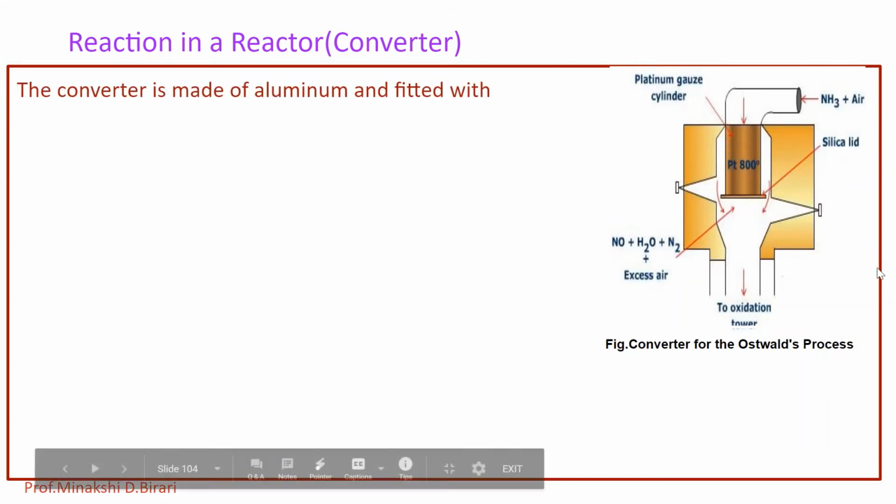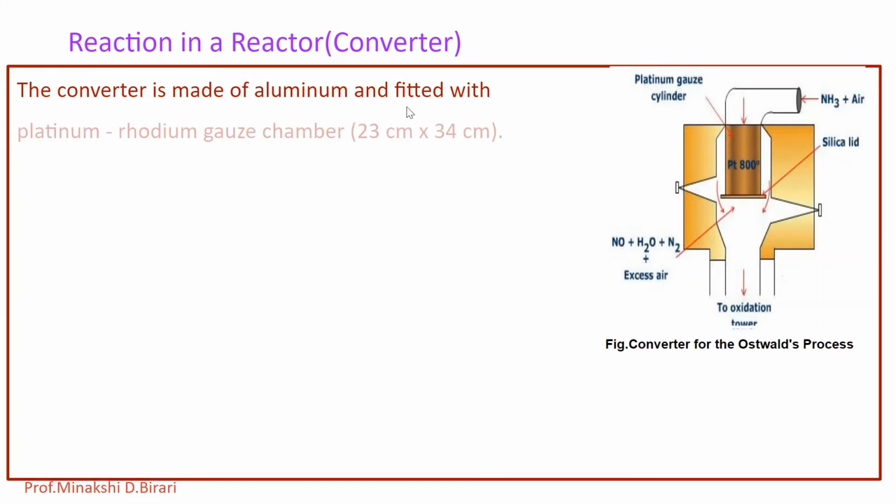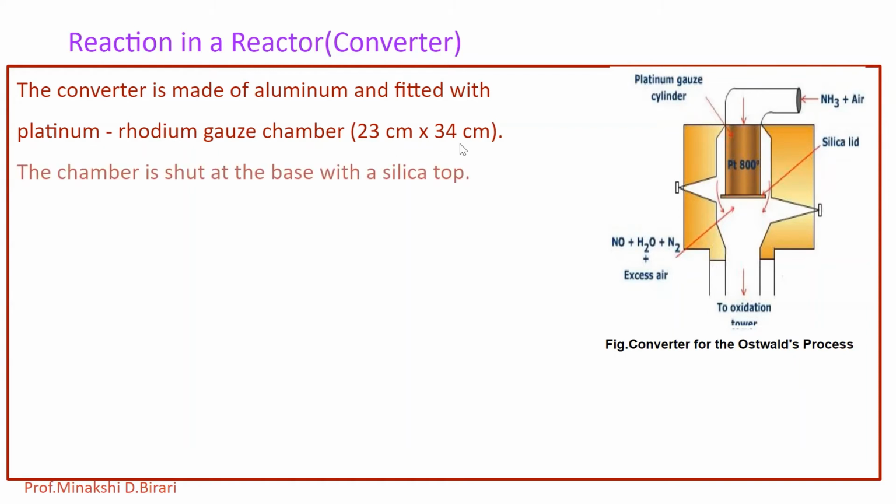The converter which is used in the manufacture of nitric acid is made of aluminum and fitted with a platinum rhodium gauze chamber 23 cm by 34 cm. The chamber is shut at the base with a silica top.